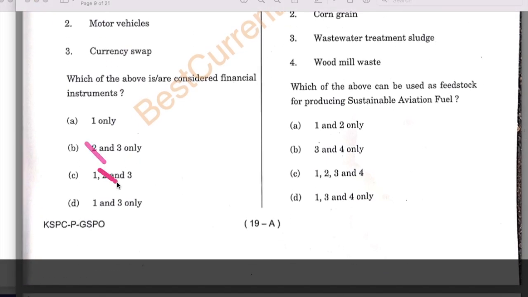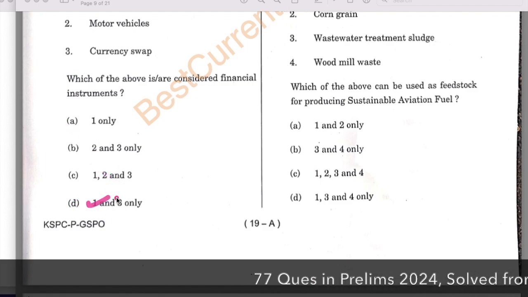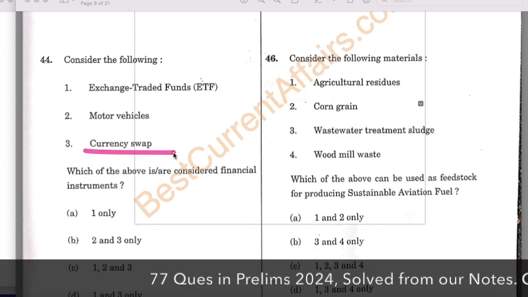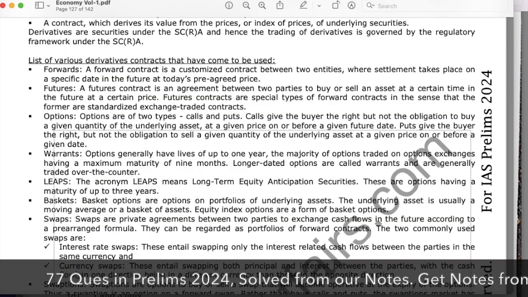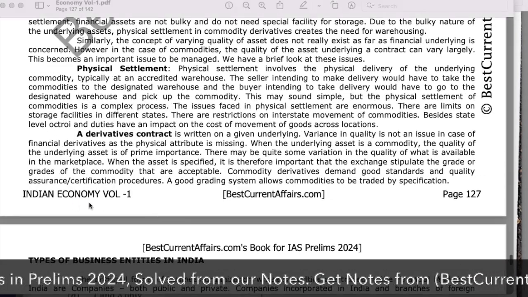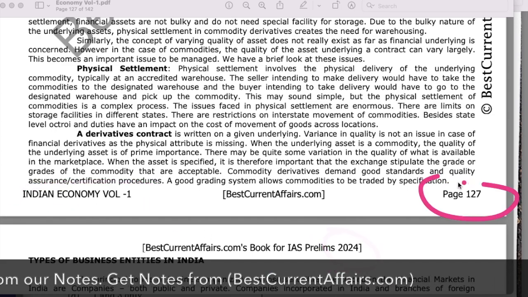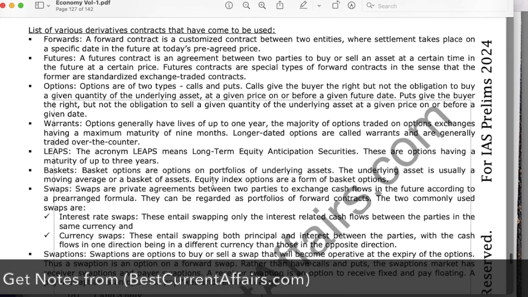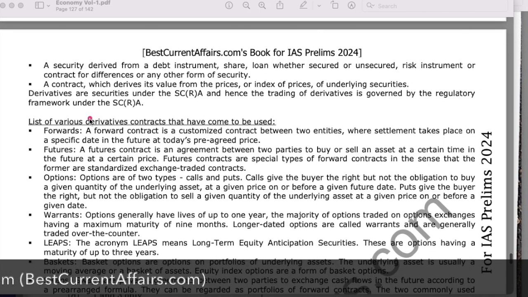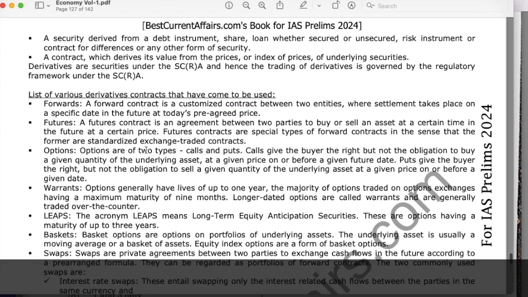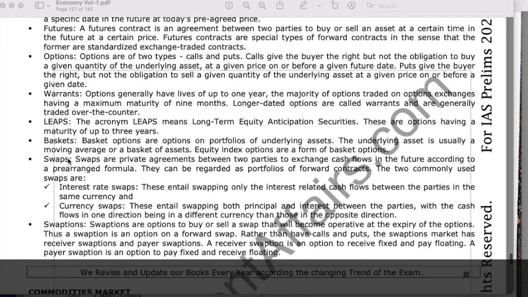Now remove the first 2 from the given options. You are left with A and D. 1 is also correct. Now check this third one, currency swap. It is also correct. Now see, this is our Indian economy booklet, volume 1 for IAS Prelims 2024, on page number 127. We have given a list of the various derivative contracts that have come to be used, and here in this list it is mentioned the swaps, interest rate swap and currency swap.